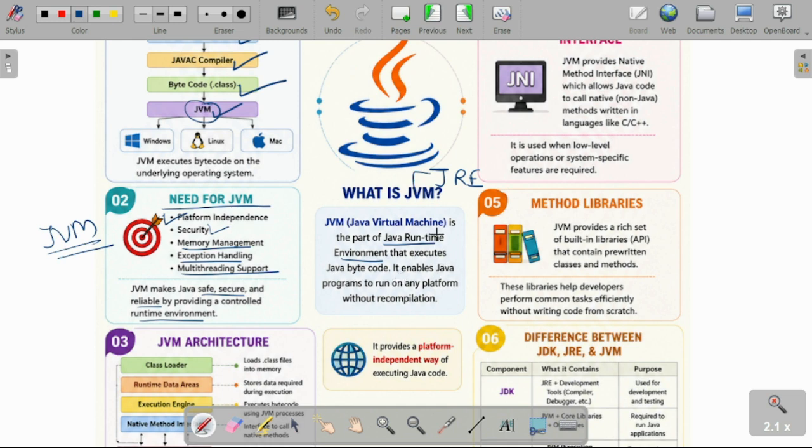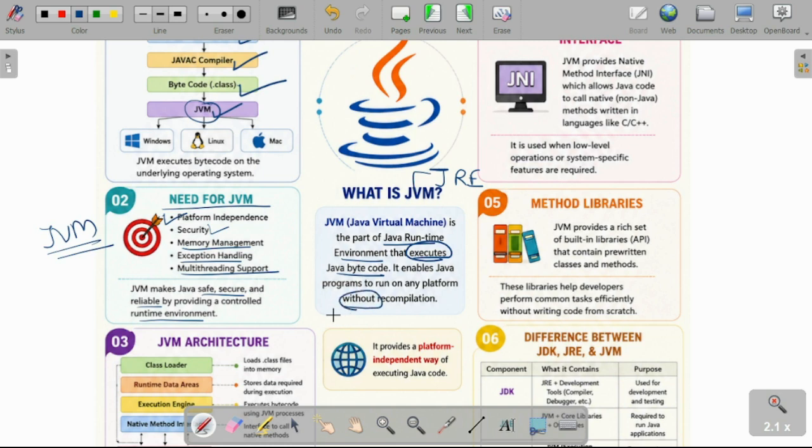It is the interface provided by your Java Runtime Environment, which will execute your Java bytecode, as well as enable the Java program to run on any platform without recompilation.